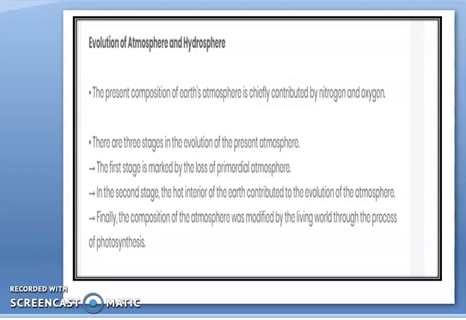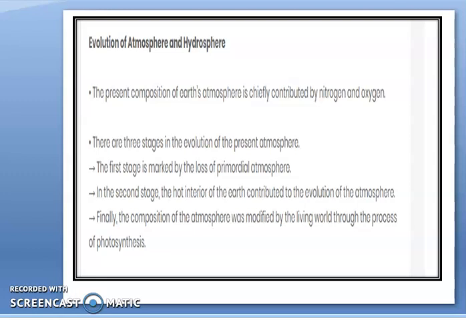Now, what is this primordial atmosphere? It means the early atmosphere: when the earth formed, it was full of hydrogen and helium gas. This condition was called the primordial atmosphere. And in the first stage, loss of the primordial atmosphere occurred. It means the hydrogen and helium gas was stripped off from the Earth's surface. And how was it stripped off? Due to the solar wind.